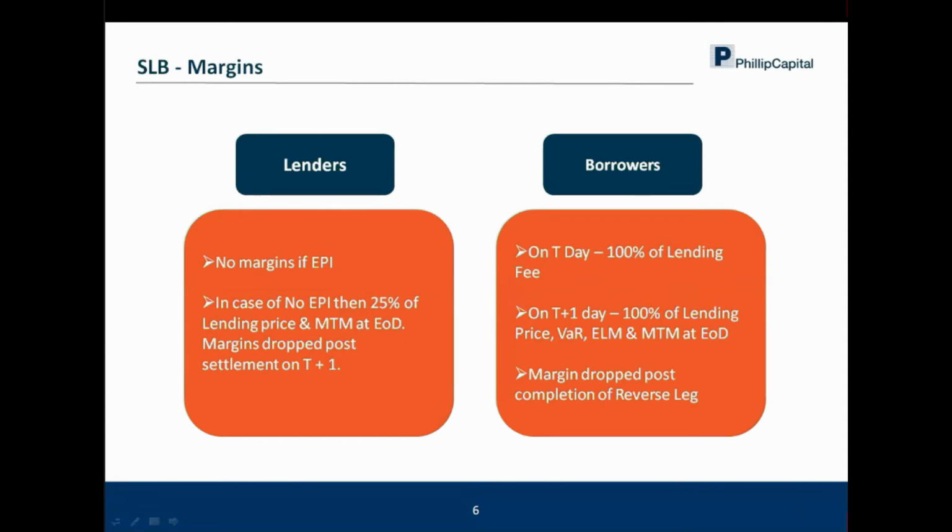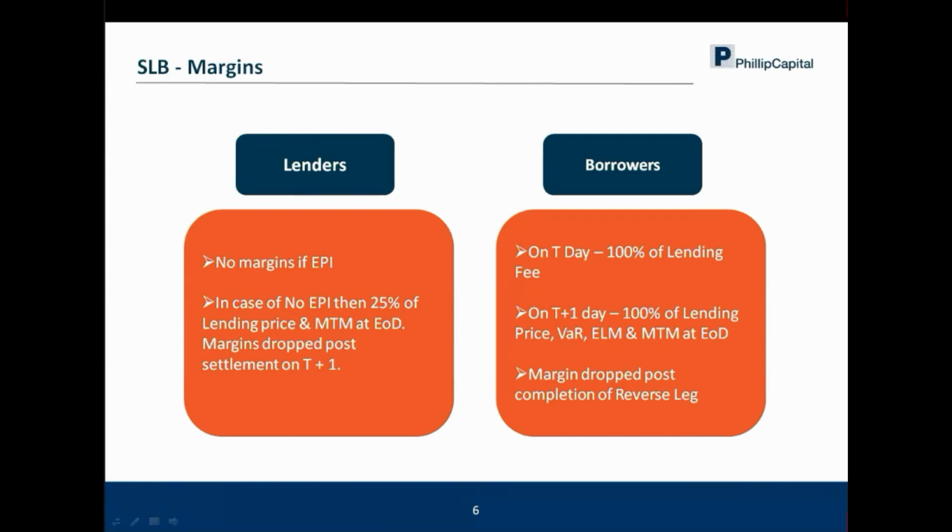When you do that, if you do an early pay, you don't have to pay any margin. But just in case you don't do an early pay, then there is a 25% of the lending price, which means 25% of the exposure of the stocks which you have lent. Also the mark to market has to be paid towards the end of the day on the trade date, just in case you don't do an early pay. And margins are dropped post settlement on T plus none. So why I'm stressing this point number two out here.